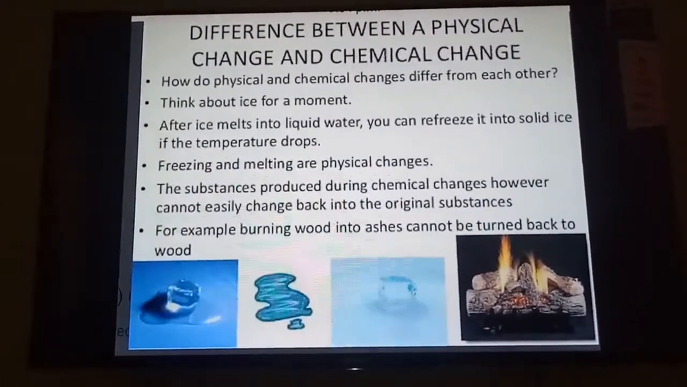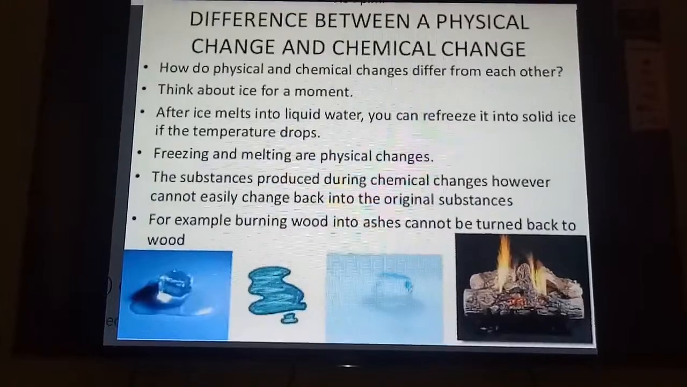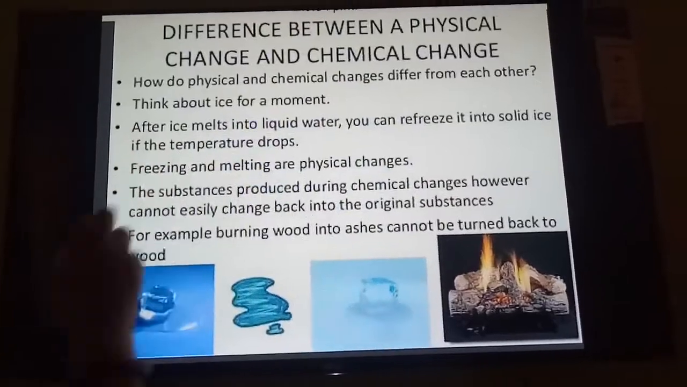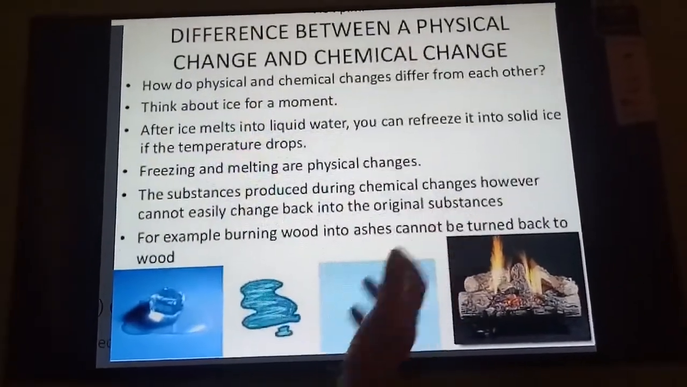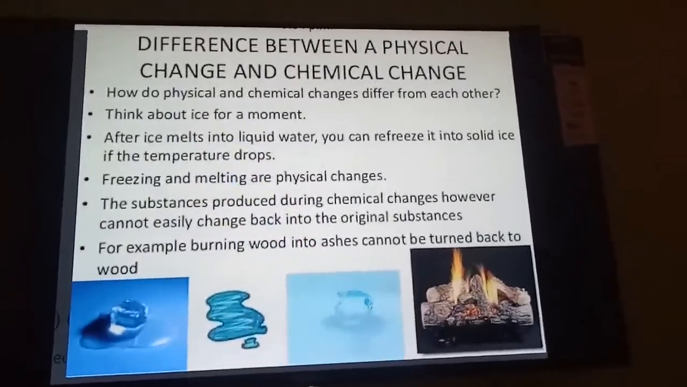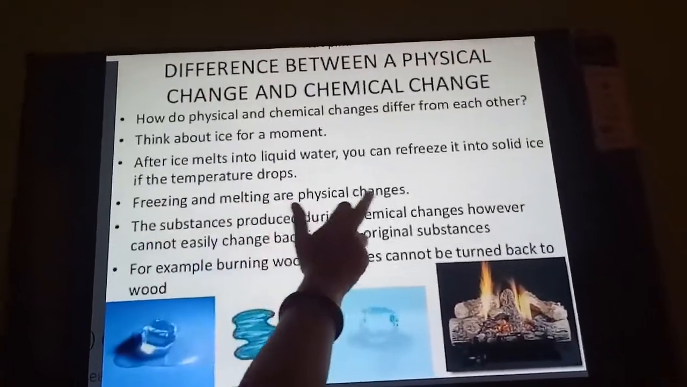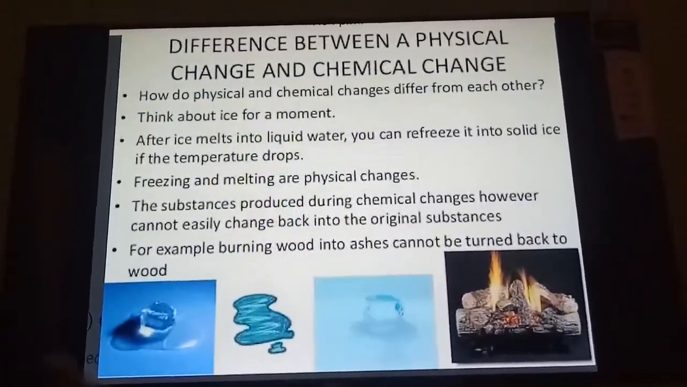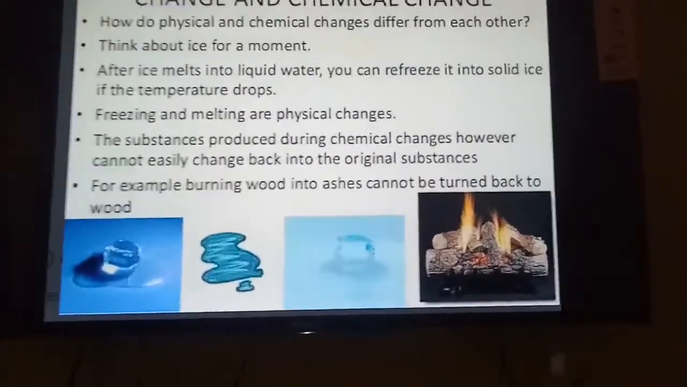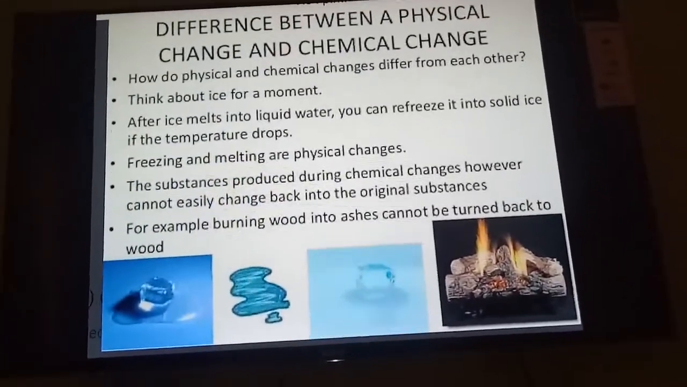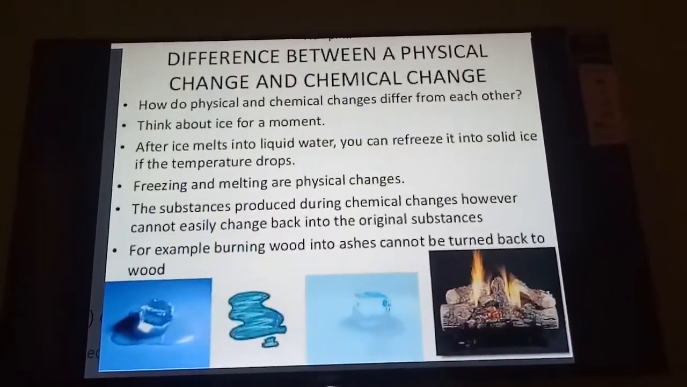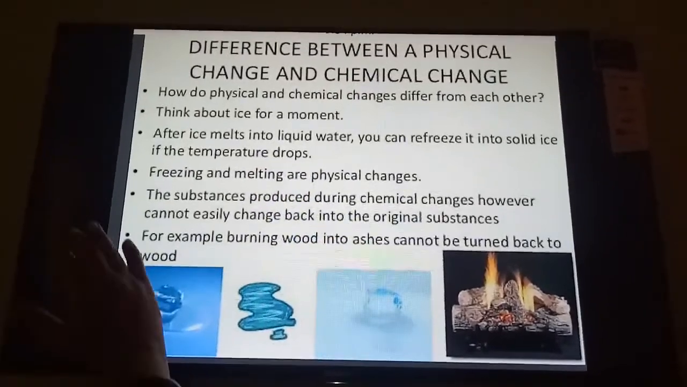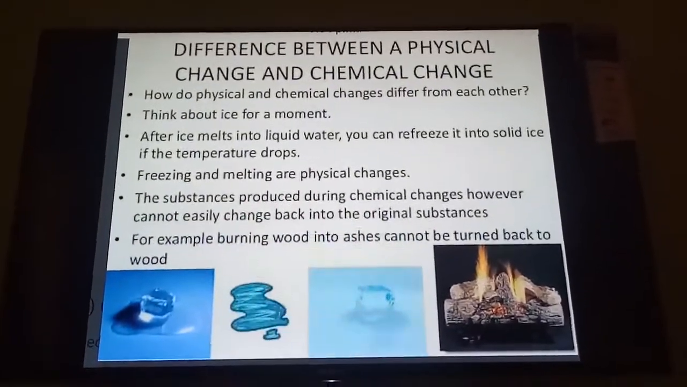See, how do physical and chemical change differ from each other? Okay, think about ice for a moment. After ice melts into liquid water, you can refreeze it into solid ice if the temperature drops. Okay, so freezing and melting are physical changes. Here in this example of physical change, water can be changed to solid form, liquid form and gaseous form. So it is only changing the state, okay, but it is not changing its chemical composition. There is no new substance being formed, only the state is being changed. So that change in the matter is called a physical change.